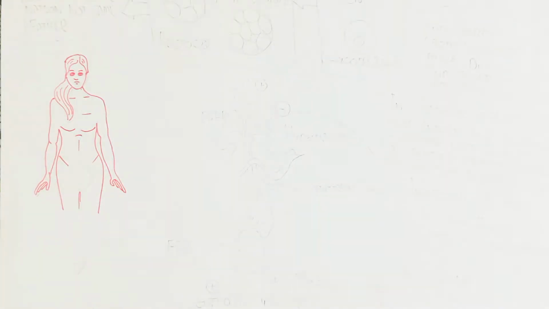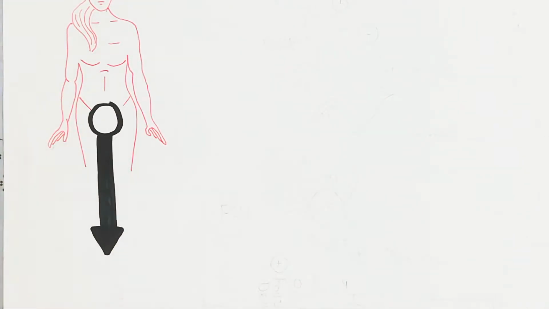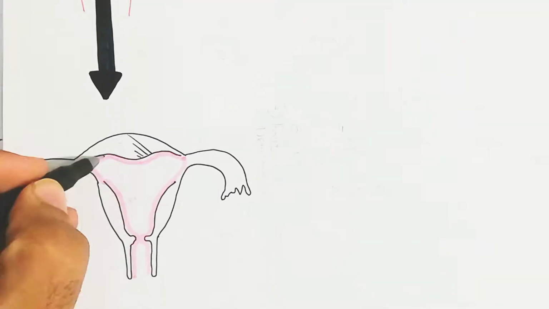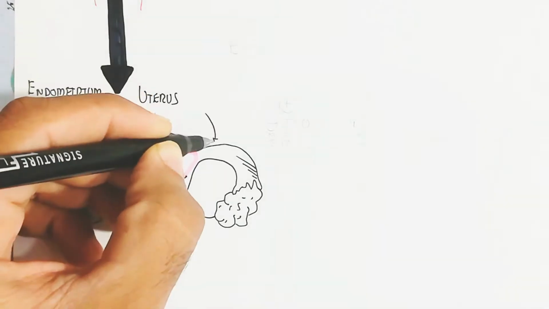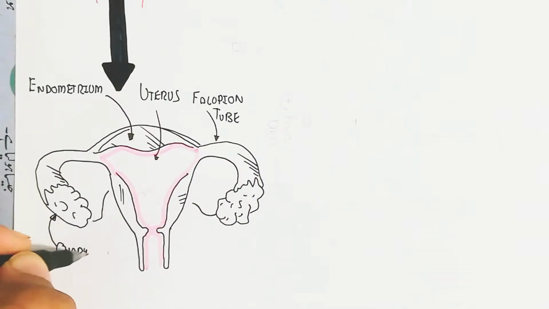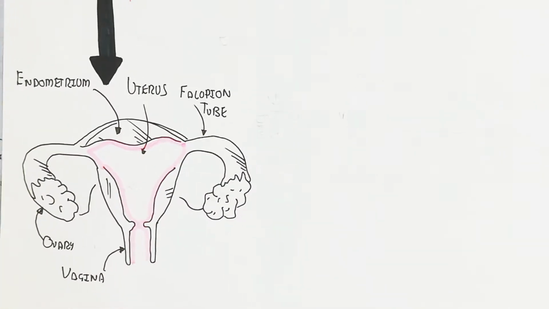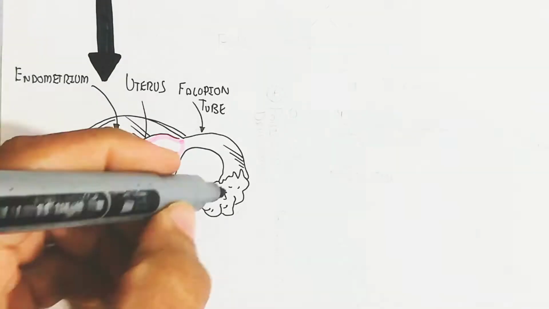So this is a female, remember. This contains the reproductive system. Let's first understand the menstrual cycle. The reproductive system of the female contains two ovaries, fallopian tubes, the endometrium, and the uterus inside, where the fetus will grow, and this is the cervix and vagina.